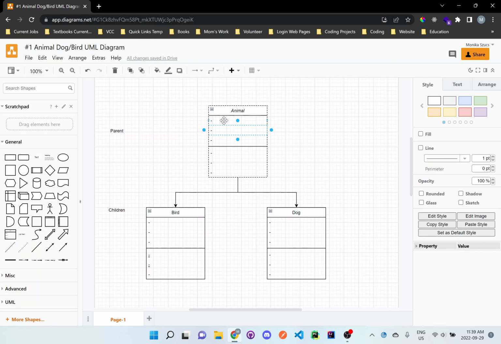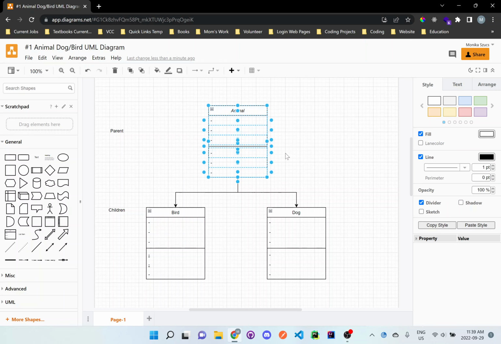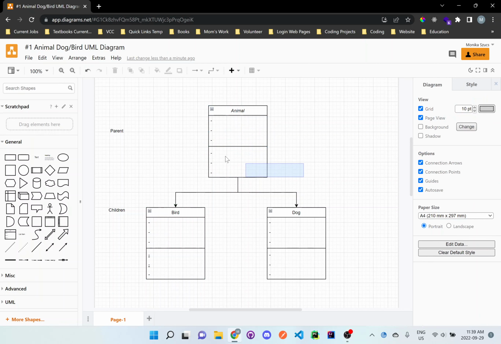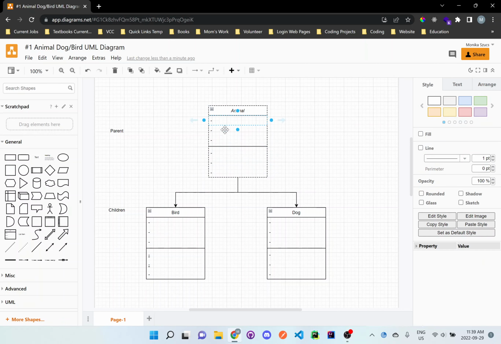And up here in the parent, basically what we want to do is, what are some common features that both a bird and a dog have that we want to place up here? So the instance variables at the top are things we have to define to see if it's integer, string, boolean, or whatever data type it is. But down here, we're describing either the methods or functions, which are some sort of action that they are performing.